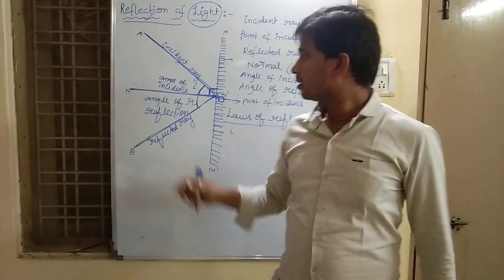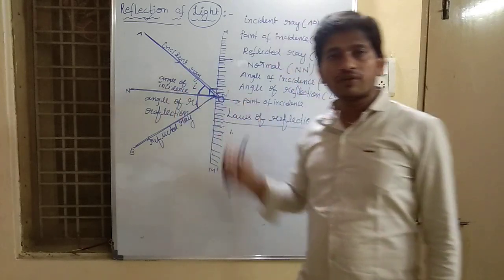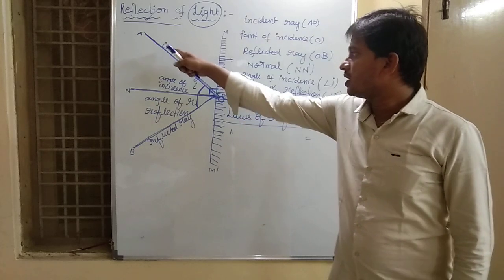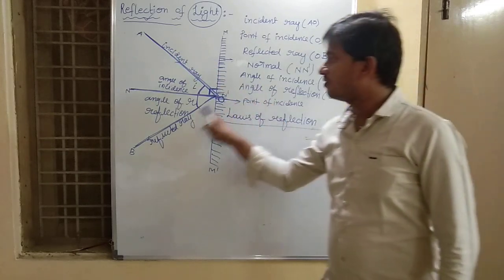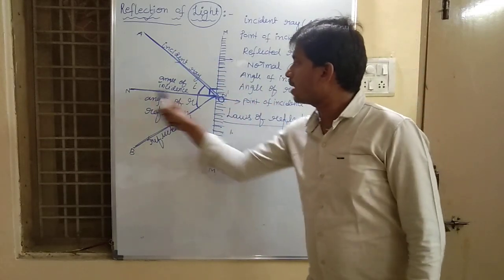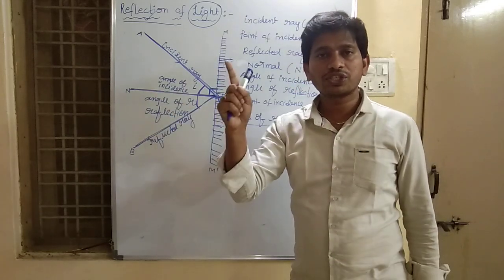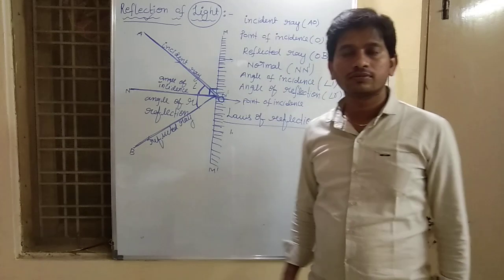What is the first law of reflection of light? The incident ray, reflected ray and normal all lie on the same plane.